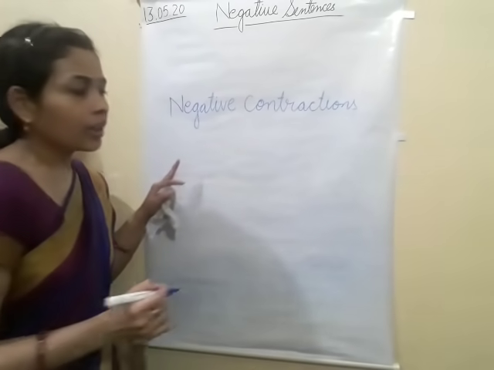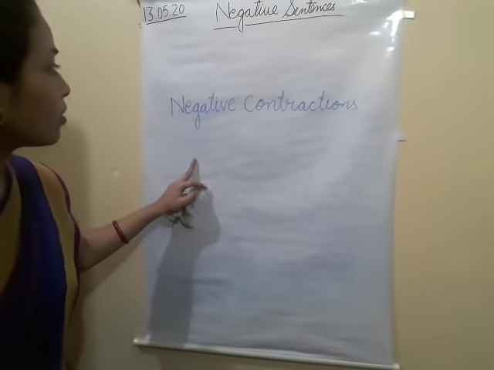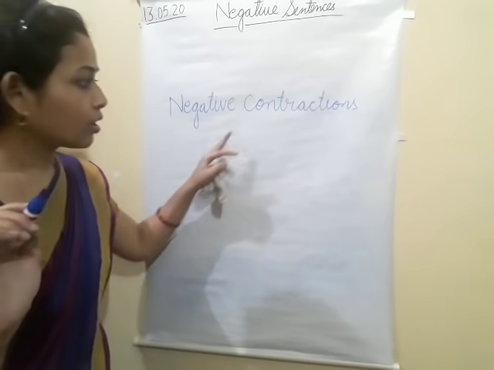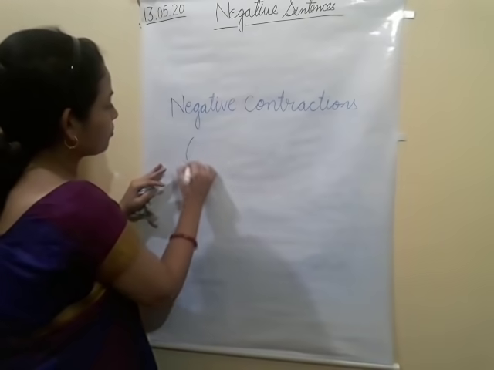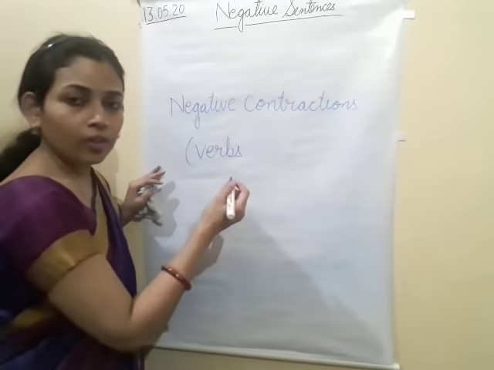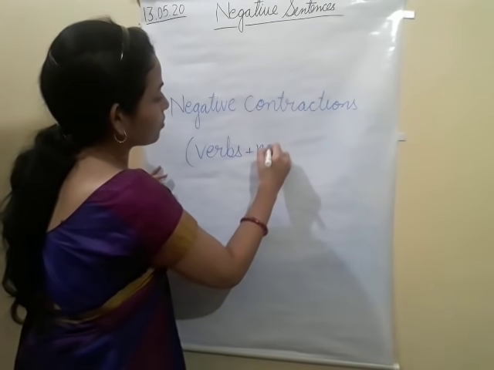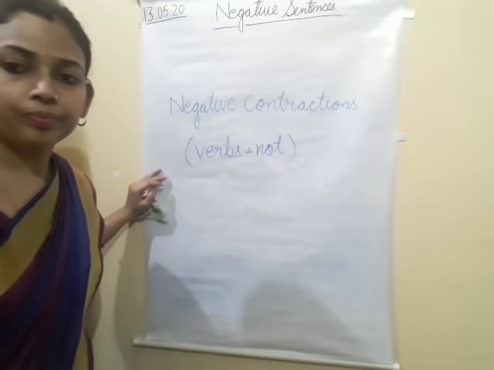It means verbs and "does not," "not." Okay. Clear?